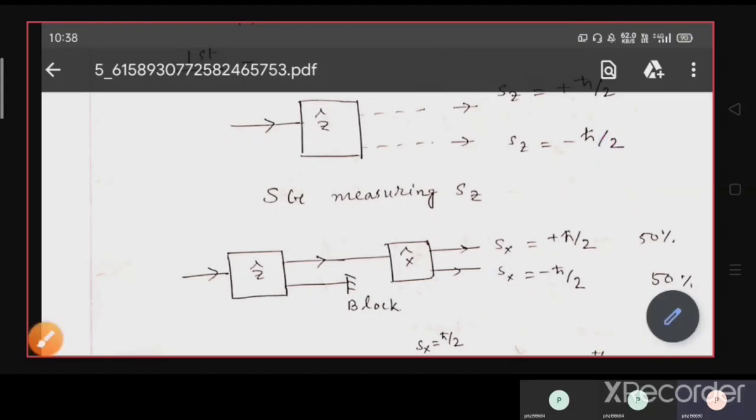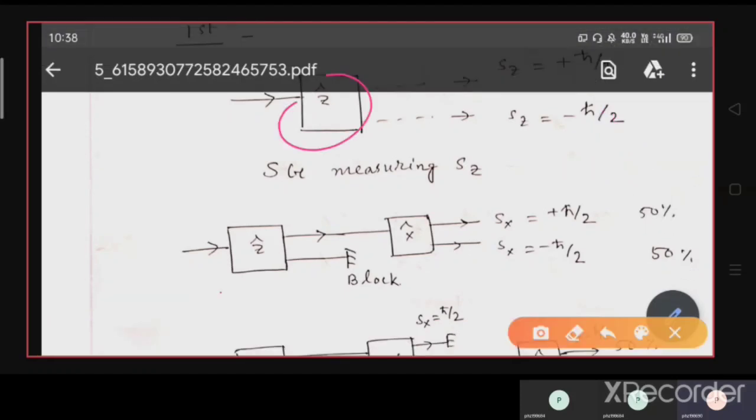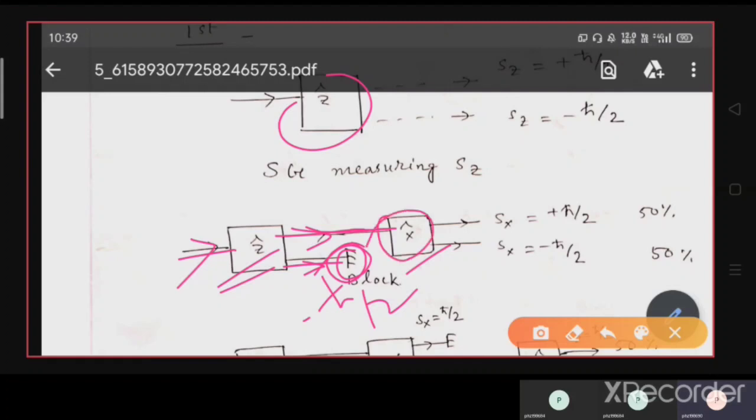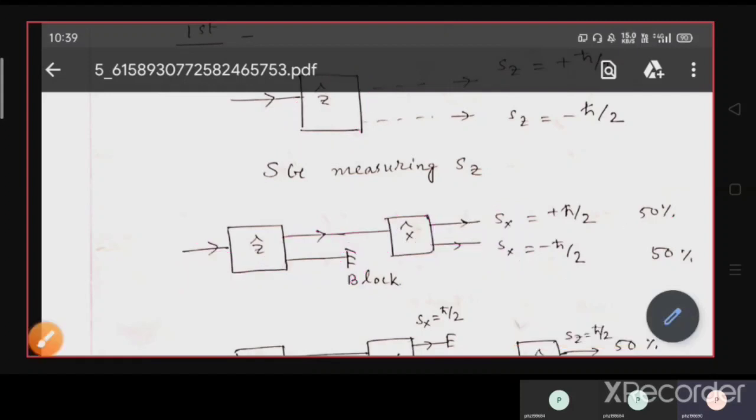Okay. And now if we do two Stern-Gerlach experiments, one along the z direction, we measure the spin and we block one component. Suppose we block the negative component of the spin, that is Sz equals minus h cross by 2, and we only allow the positive component of Sz, that is plus h cross by 2, and we make the measurement of another Stern-Gerlach experiment and measure spin along x direction. What will it give? It will give Sx equals plus h cross by 2 and Sx equals minus h cross by 2 with 50% probability.